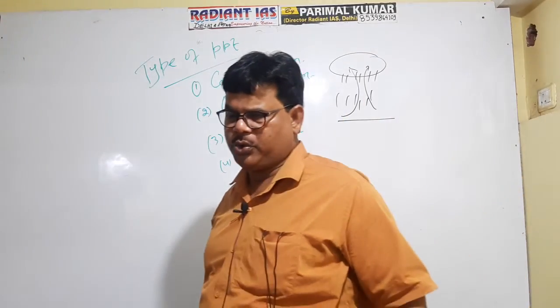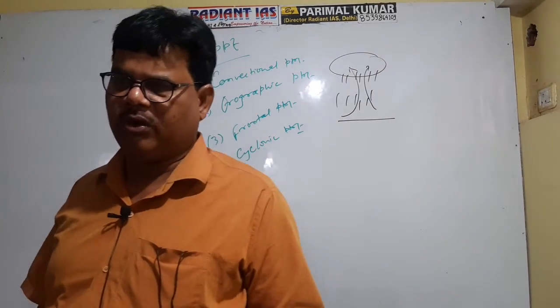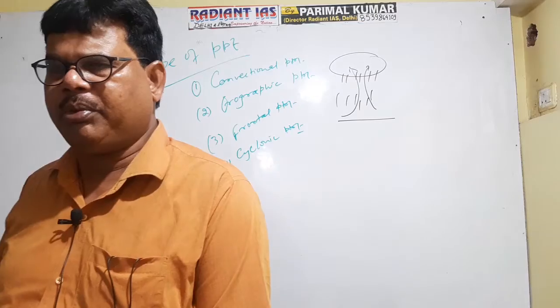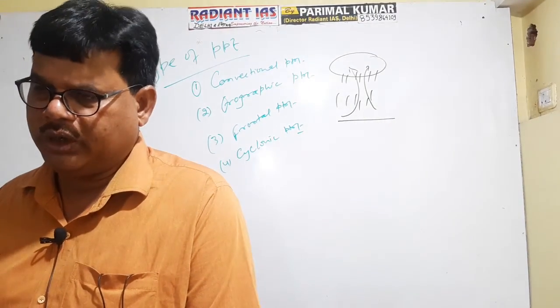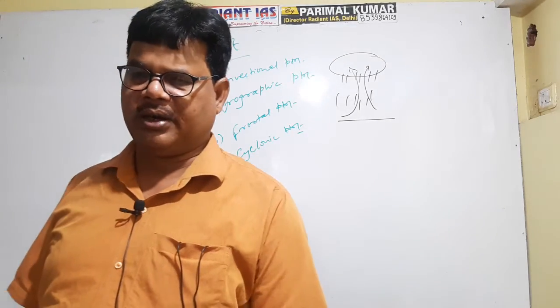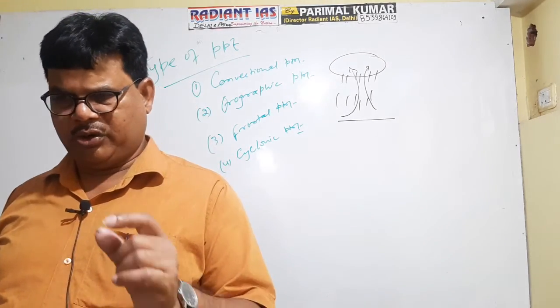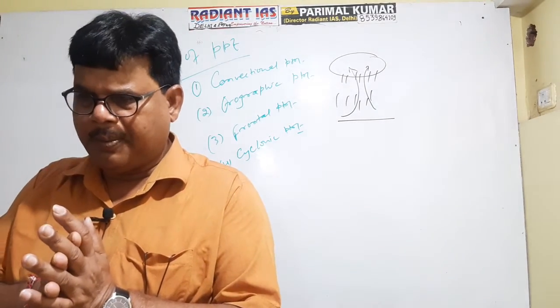Okay, and you see the most ideal zone of convectional rainfall is the zone located between 0 to 10 degree latitude in both hemispheres, that is the equatorial low pressure belt. In the equatorial low pressure belt, convectional rainfall is recorded, and this low pressure belt is the rainiest belt of the world. Getting well now? Right?